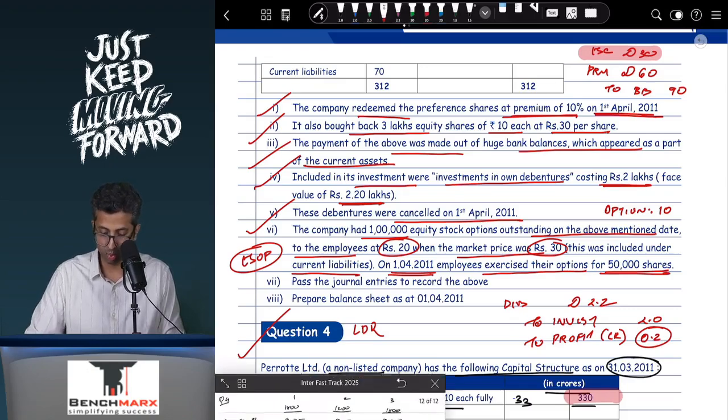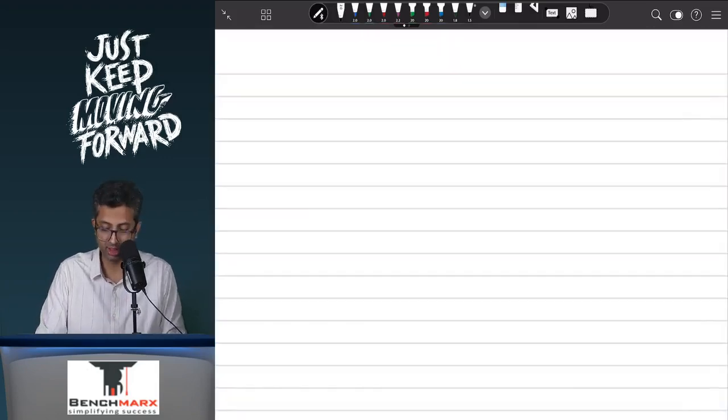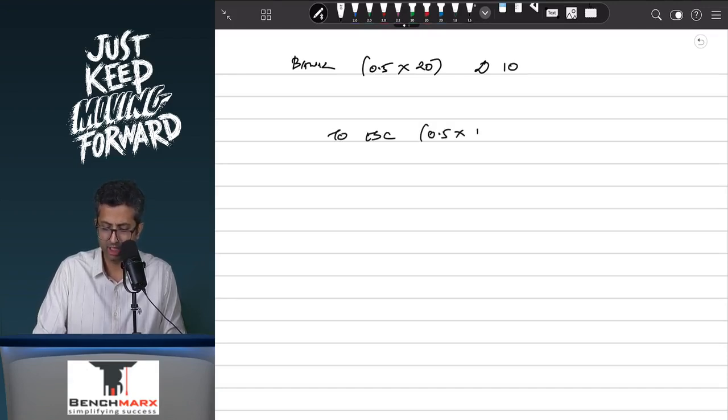Now over here, what is the entry? When they exercise the options, they will have to pay money. So the company will receive the money. So your entry will be bank account debit. This will be 50,000 or 0.5 lakhs into 20. And hence I will receive 10 lakhs in my bank. Then I will issue equity shares. So equity share capital 0.5 into the face value, that is equal to, let's say, 5.